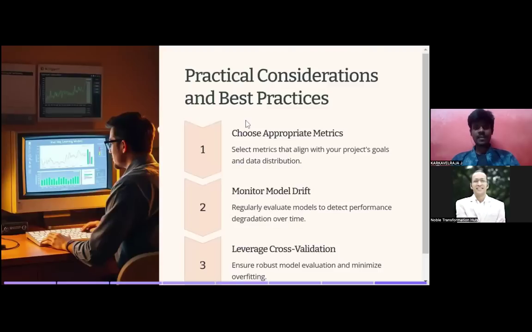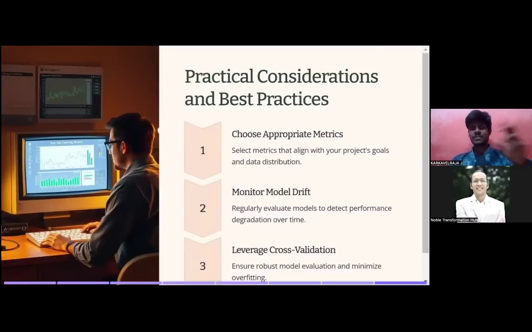Okay, so now we're going to see the best practices and practical considerations, how we can do it. First thing, we need to choose the appropriate metrics. Select the metrics that align with your project goal and data distribution. Guys, this is very, very important. Consider I'm going for a classification task, that is dog or cat prediction, right? Here I need to go for metrics related to classification, that is precision, recall, accuracy, confusion matrix, like those things.